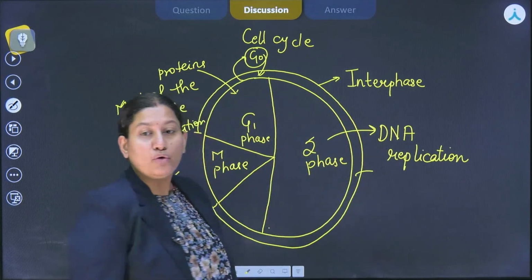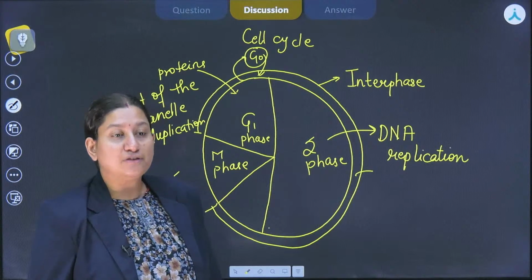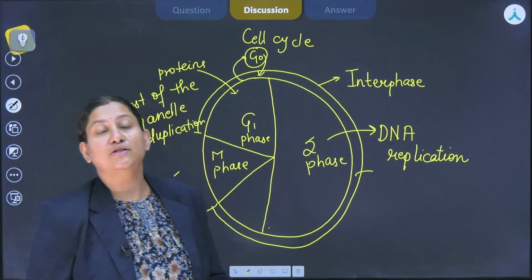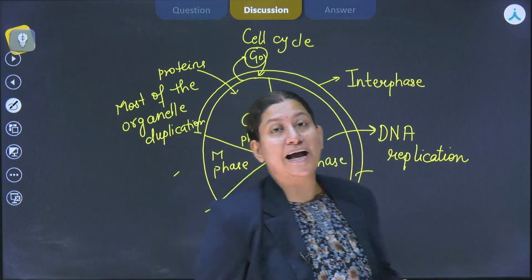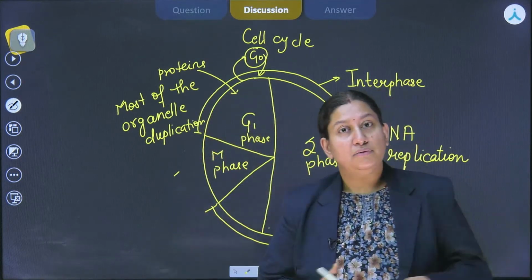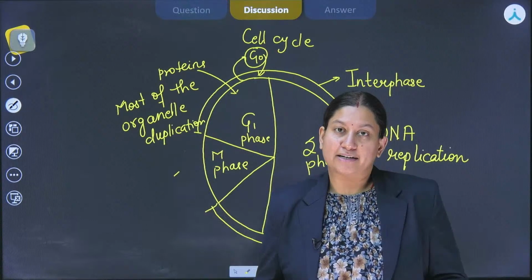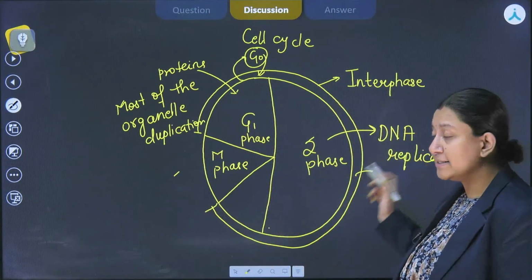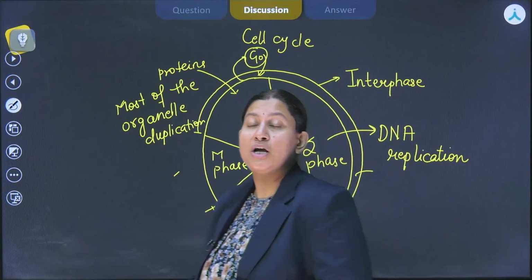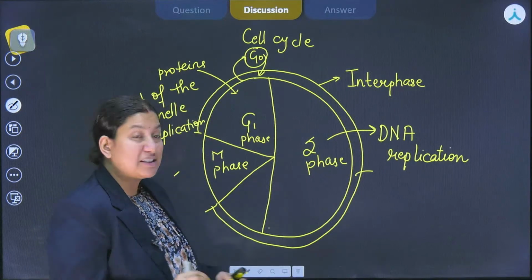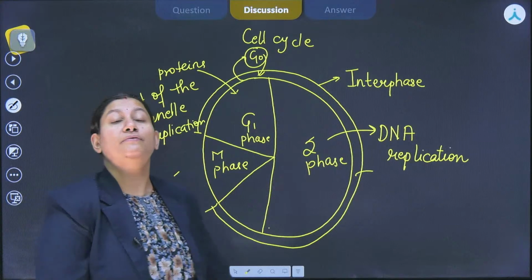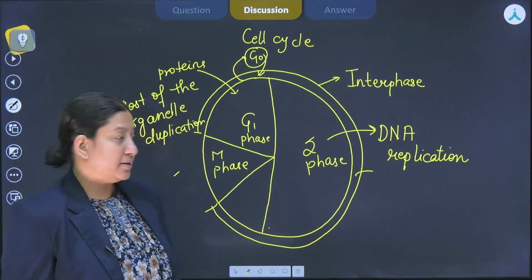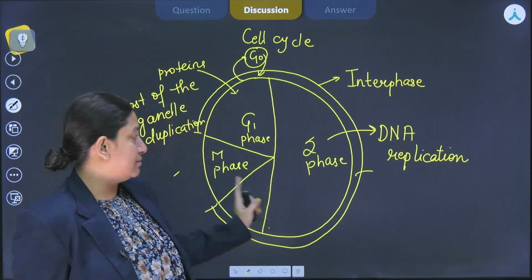This is a very important and key event, because this is the genetic material and it has the entire information on how the cell has to perform its various activities, the metabolic activities. So the control is over here. That is the reason why S phase is so predominant and clearly specific, because over here DNA replication takes place, and this is the only phase where DNA replication occurs, and it's not going to happen anywhere else, right?